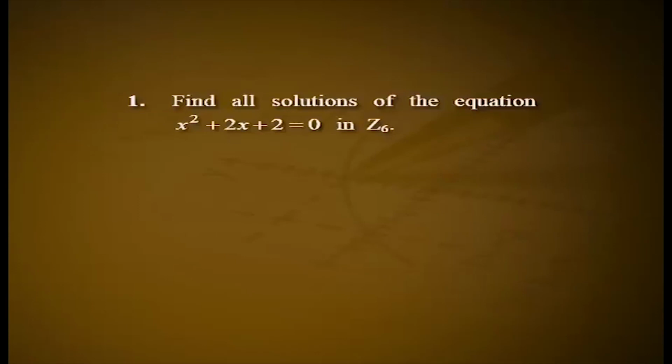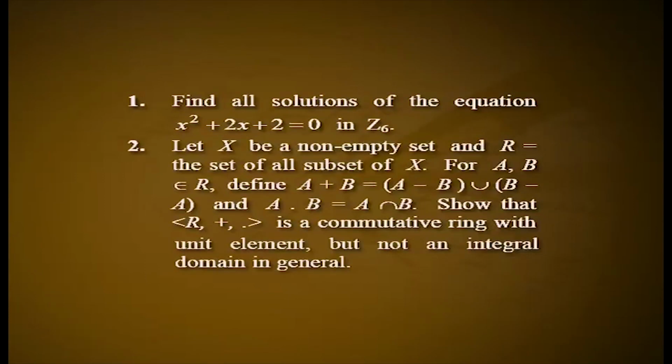Question 1. Find all solutions of the equation x² + 2x + 2 = 0 in Z6. Question 2. Let X be a non-empty set and R be the set of all subsets of X. For A, B belongs to R, define A + B = (A − B) ∪ (B − A) and A·B = A ∩ B. Show that (R, +, ·) is a commutative ring with unit element, but not an integral domain in general.